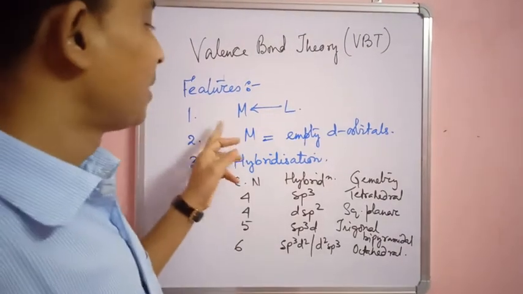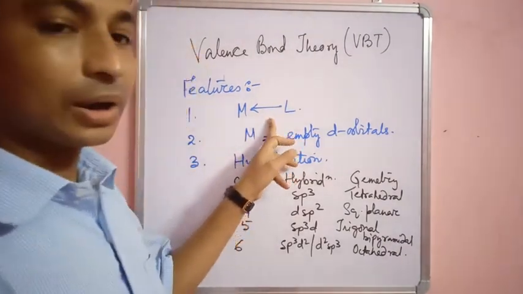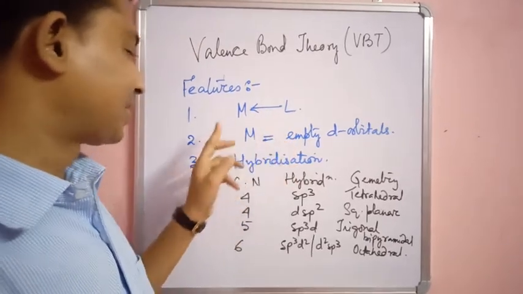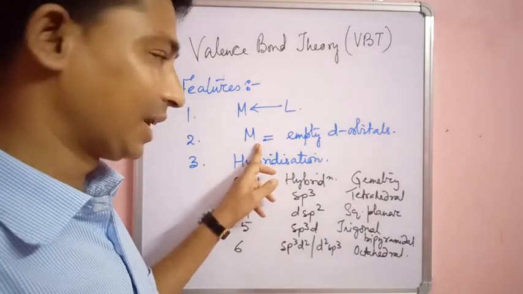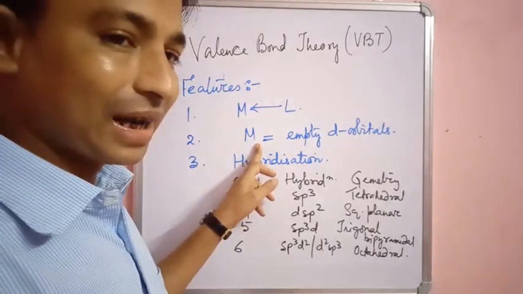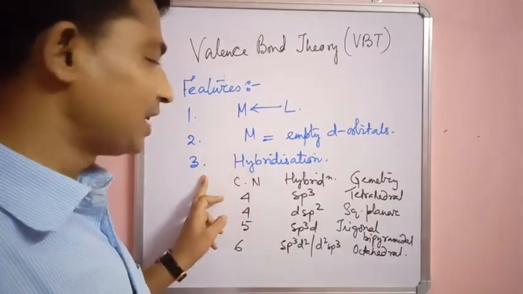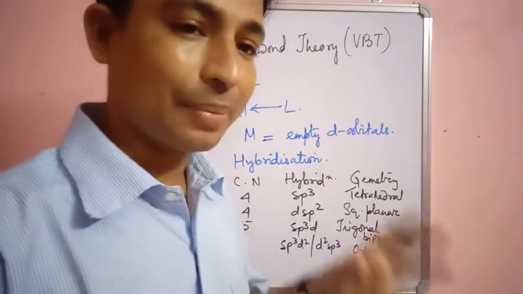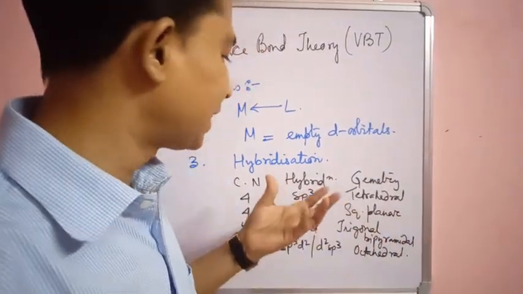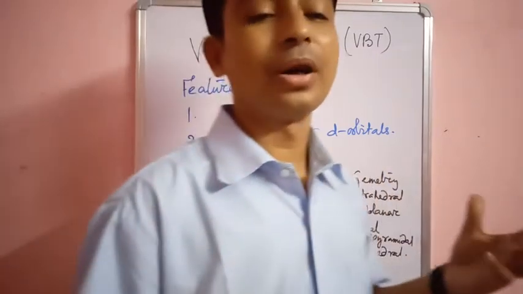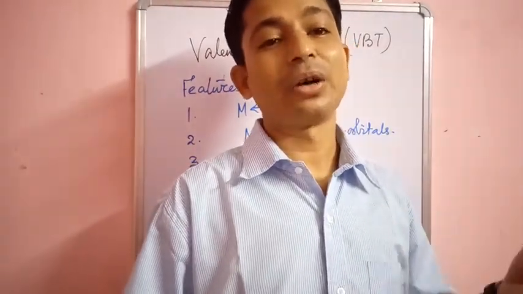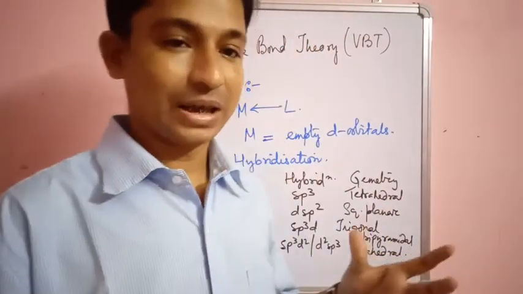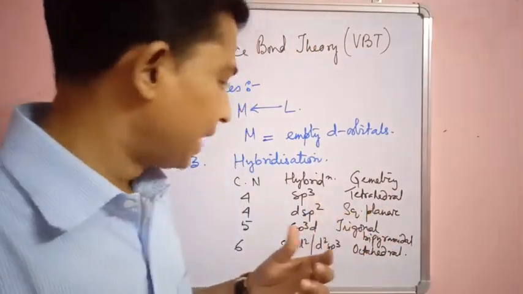The first feature is that there should be a metal ligand bond in coordination complexes. The second feature is that the metal should have empty d orbitals so that it can accommodate a number of ligands. The third feature is that the metal atom should undergo hybridization in itself, because before attaching anything to it, it should undergo hybridization.